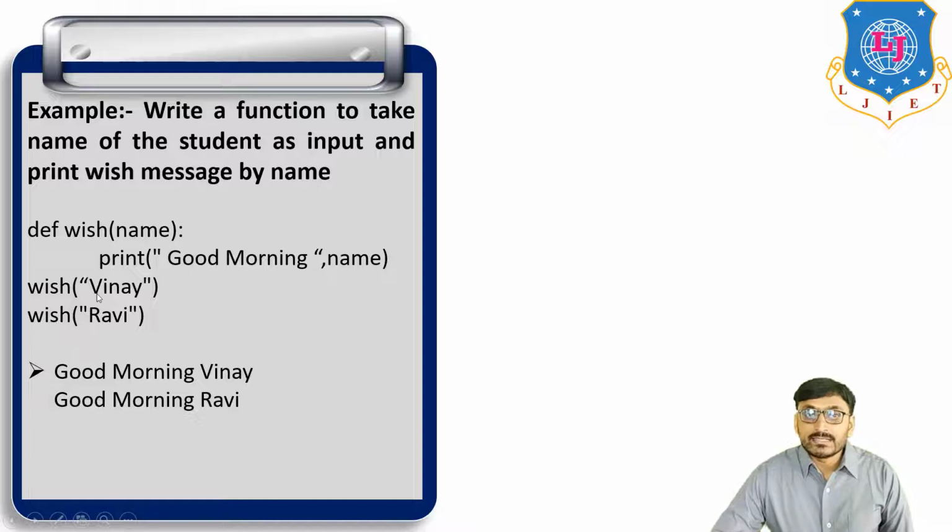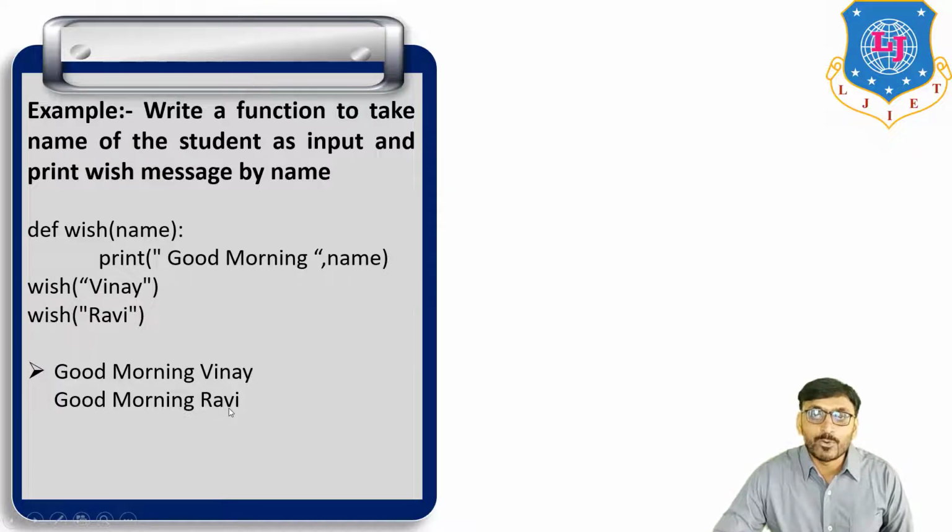The input to the function is the parameter. The parameter of this function is name, and the values of the parameter are first Vinay and second Ravi. This value of the parameter is transferred here in place of name, so we get good morning Vinay and good morning Ravi.